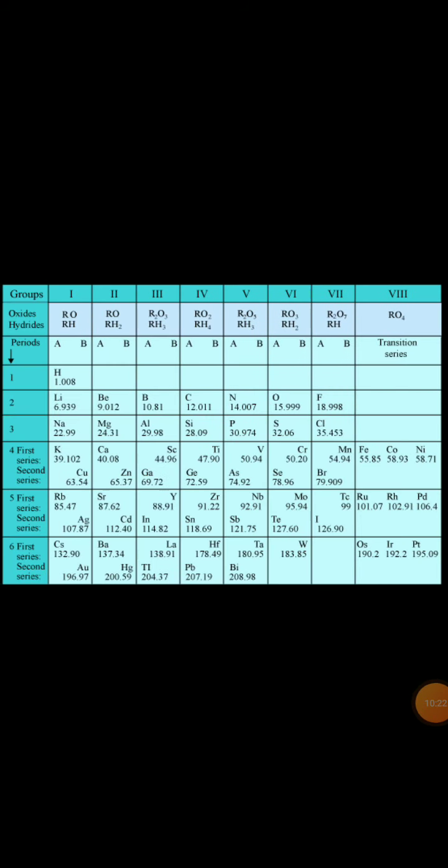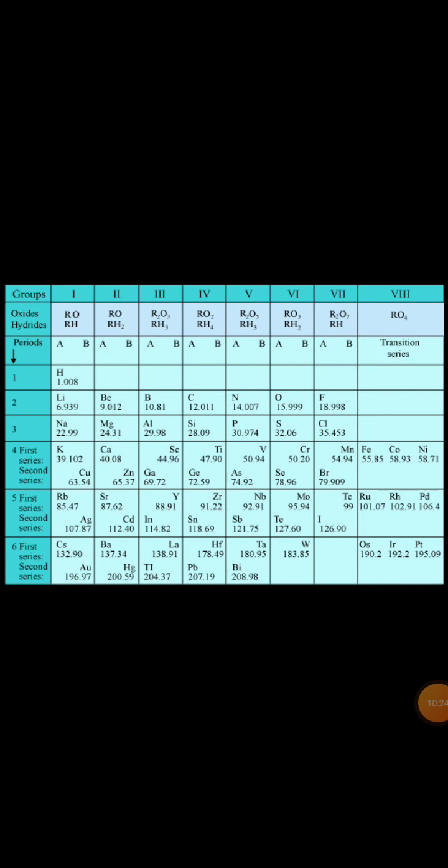Then another limitation of Mendeleev's periodic table is that atomic masses do not increase in a regular manner in going from one element to the next. For every element, it was not the case that atomic masses increased every time. So that was another limitation.